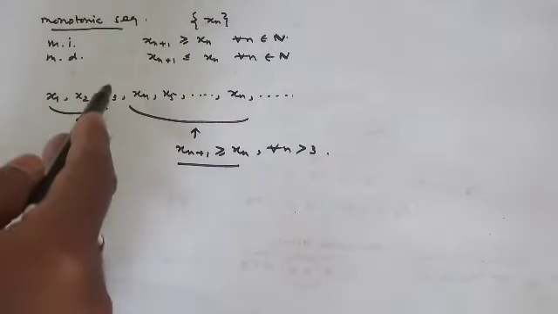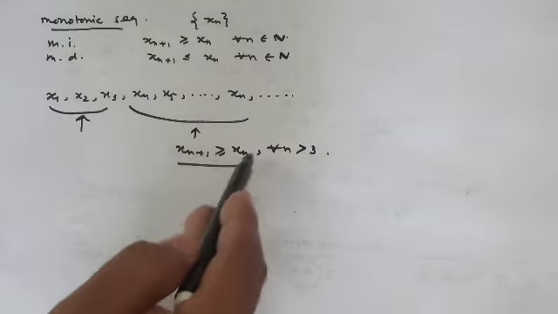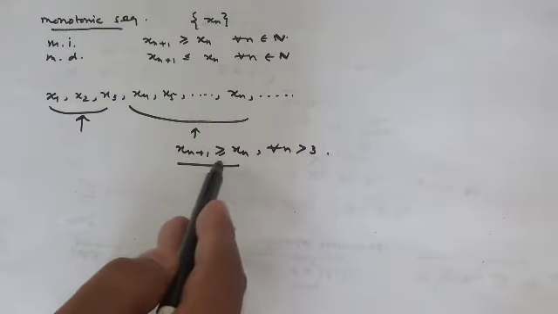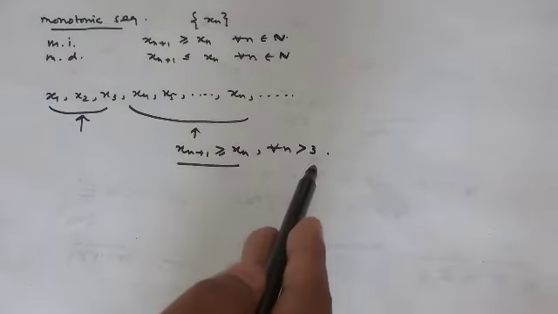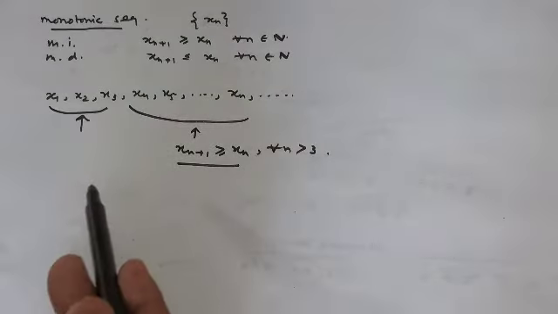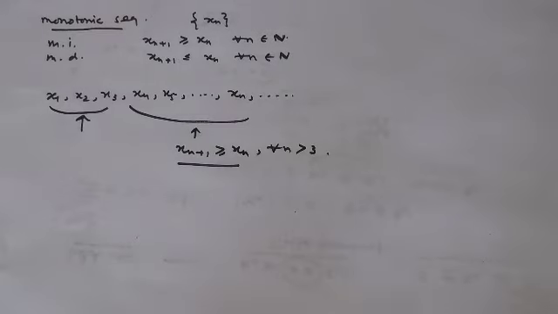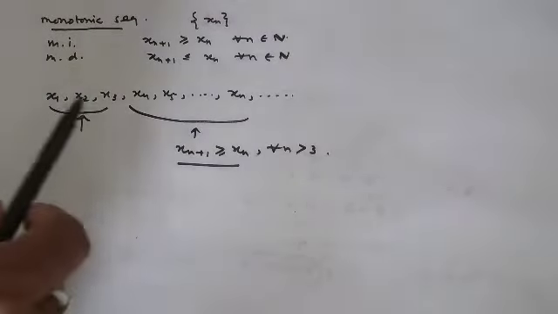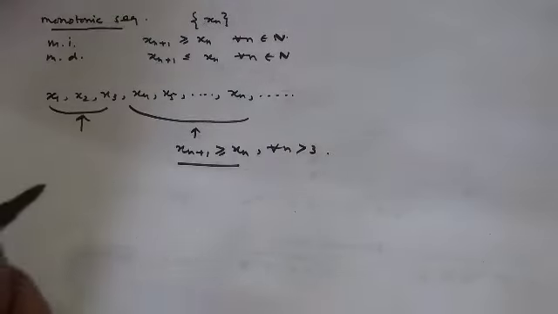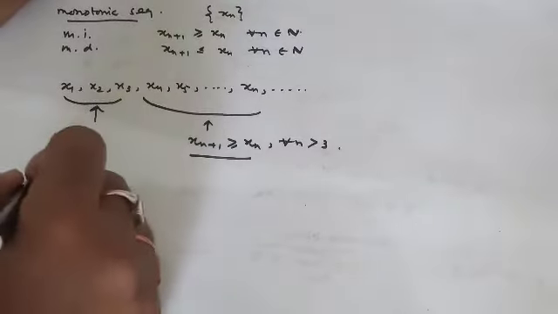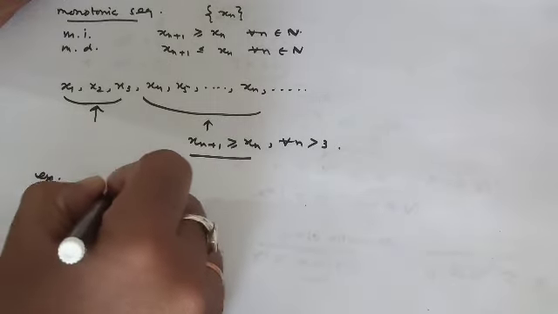Except for a finite number of terms, this relation is holding for the rest of the terms, that is infinitely many terms greater than a finite quantity. Then also this is the case for monotonic increasing. Similarly for the case of monotonic decreasing, if there are a finite number of exceptions, then also we call the sequence monotonic decreasing. Correct?